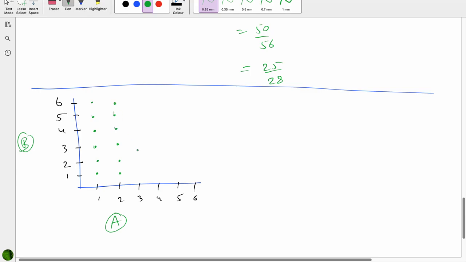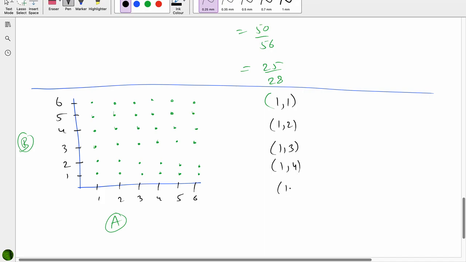So you can call it a possibility diagram or a sample space. So these are the outcomes. You cannot have any number out of these. One way to represent is this diagram. The other way to represent it is showing all the outcomes. For example, I may have 1 on the first die and 1 on second. 1 on first, 2 on second. 1 on first, 3 on second.